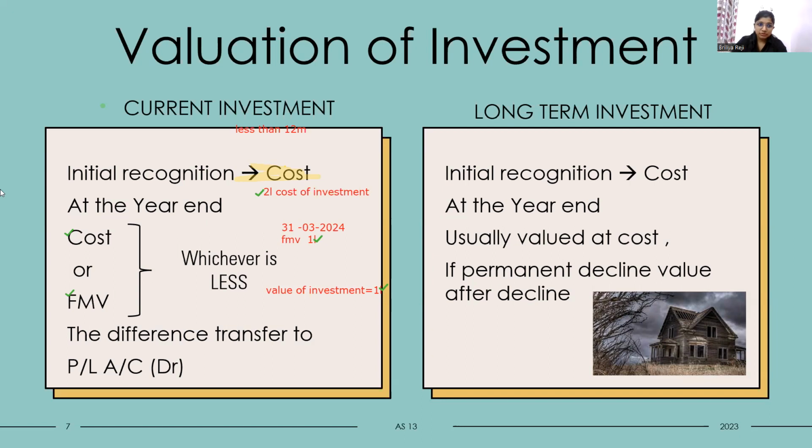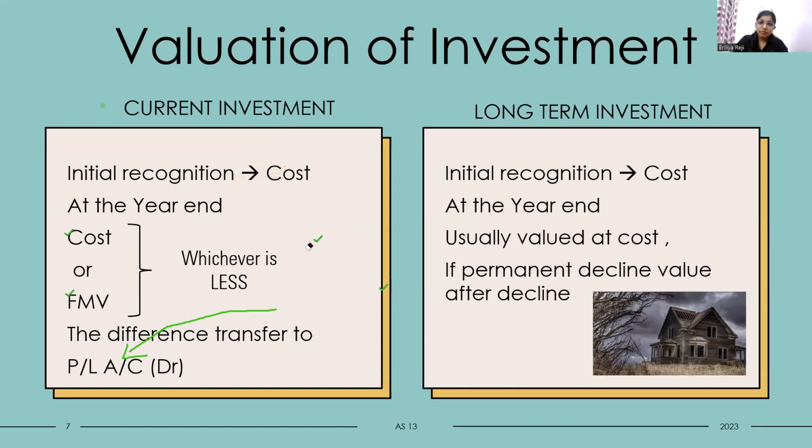So there is a difference, no? There is a difference of rupees 1 lakh. How did the difference come? 2 lakh minus 1 lakh, 1 lakh difference. This difference will be charged to the profit and loss account. Okay, those are the points to be kept in mind in the case of current investment.